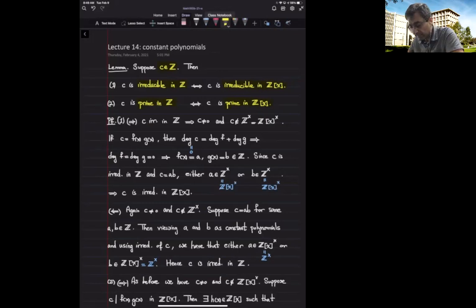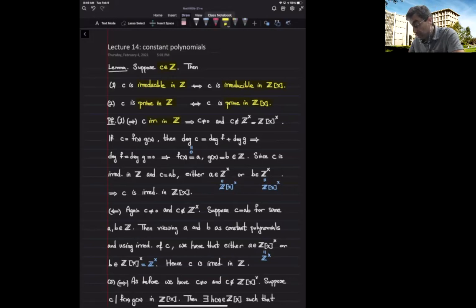Okay, let's see why this is the case. Let's start with the proof of part 1. This is an if and only if statement, so I need to go from left to right and from right to left. Let's start by showing that the left part implies the right part. So I'm assuming c is irreducible in the ring of integers.